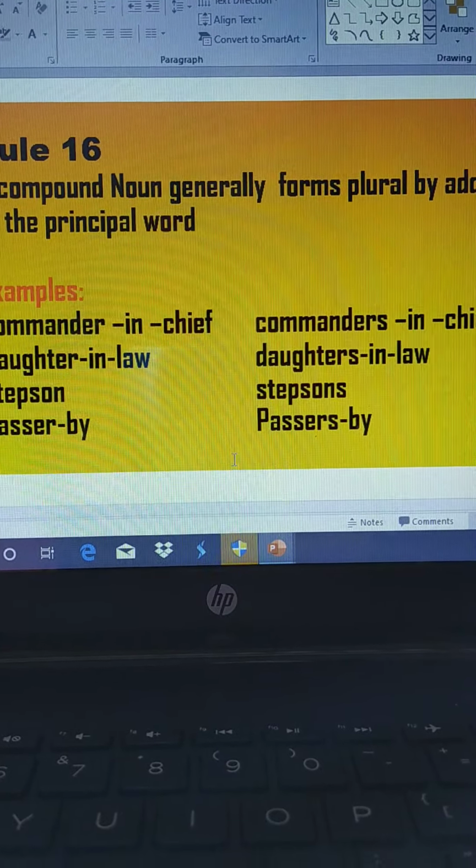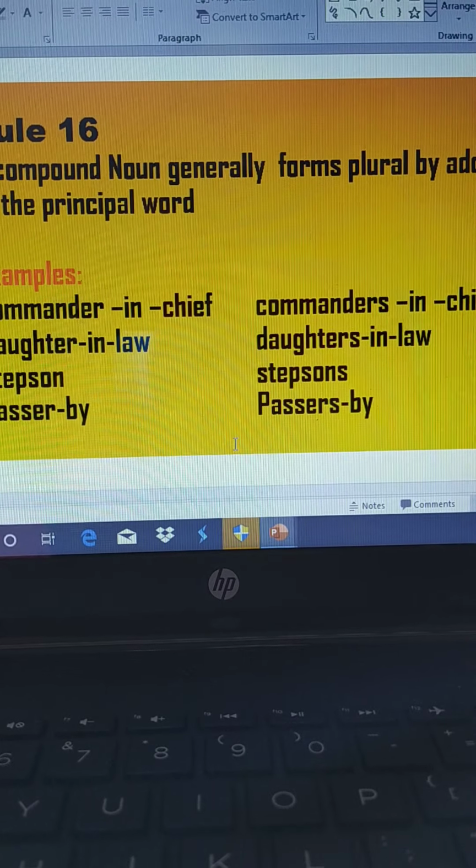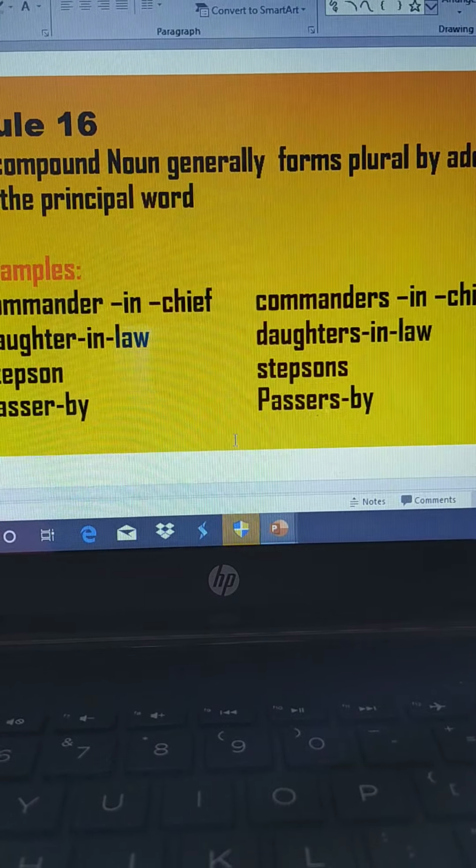So daughters-in-law. Stepson. What is the principal word over here? Son is the principal word, right? The main word, the most important word over here is son. So we need to add s to the word son. So the plural form of stepson is stepsons.